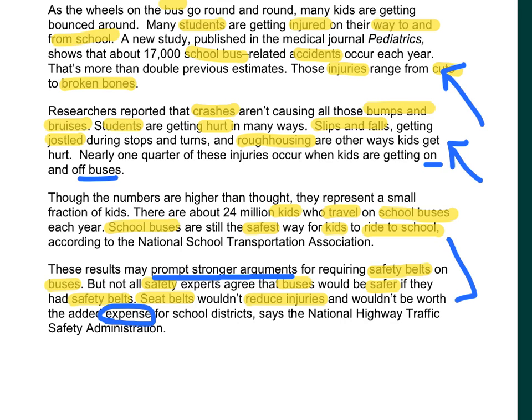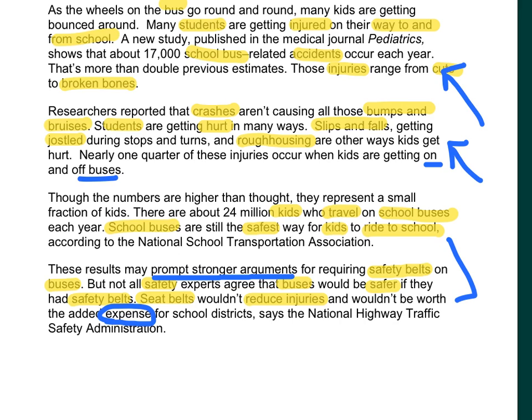I'm given all the information and the research for these different accidents or injuries. And then at the bottom, it talks about how school buses really are still safe and that seatbelts may not be needed on the school buses. So instead of saying a statement like all school buses need seatbelts, I might have a title that could be more of a question, since people are arguing about whether or not they're needed.